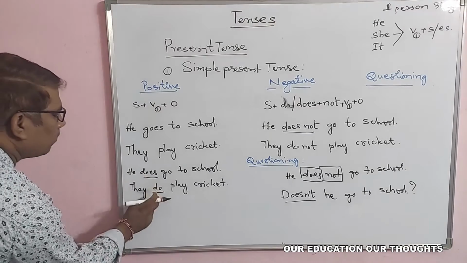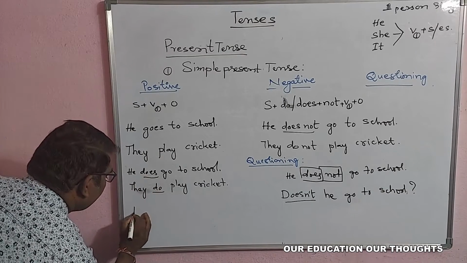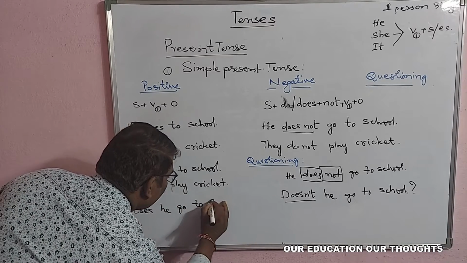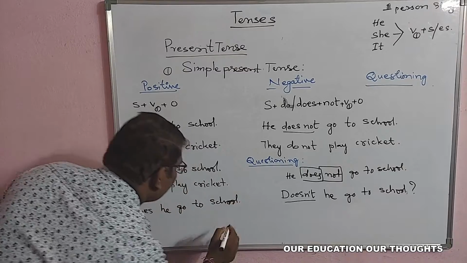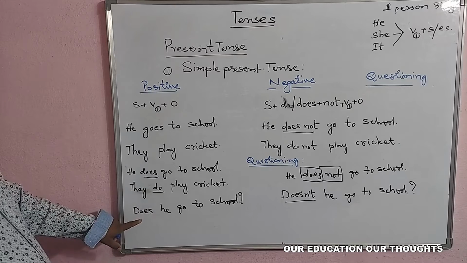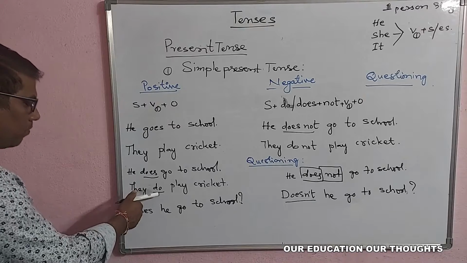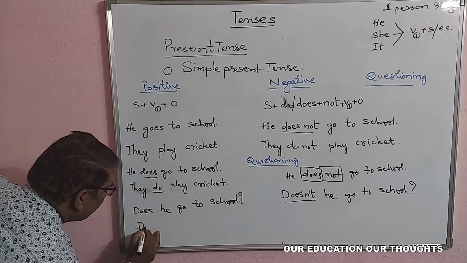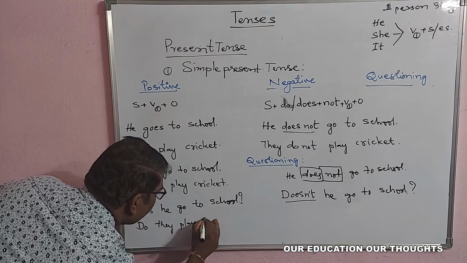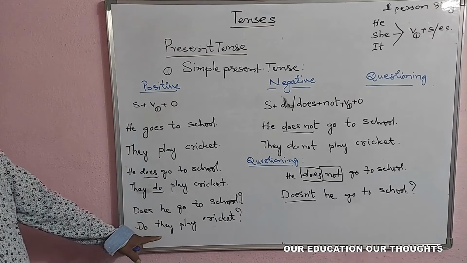So with the help of these helping verbs we can make the question. So positive question, how? Does he go to school? As it is the third person singular, the helping verb comes here, does. Does he go to school? Here also they, that means here we use do. Do they play cricket? So like that we can frame that.